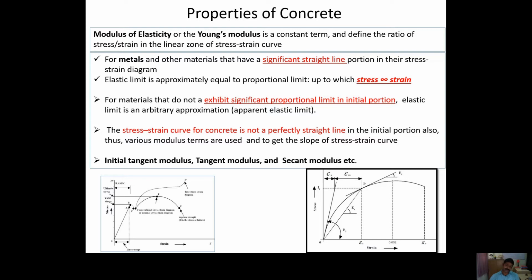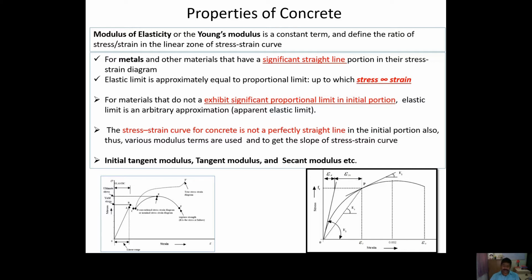In such a case, either you have to use the initial tangent modulus, or you will find many terms in the literature, such as the tangent modulus or the secant modulus. There is a basic difference between the initial tangent modulus and the secant modulus, which we will see in the next slide.